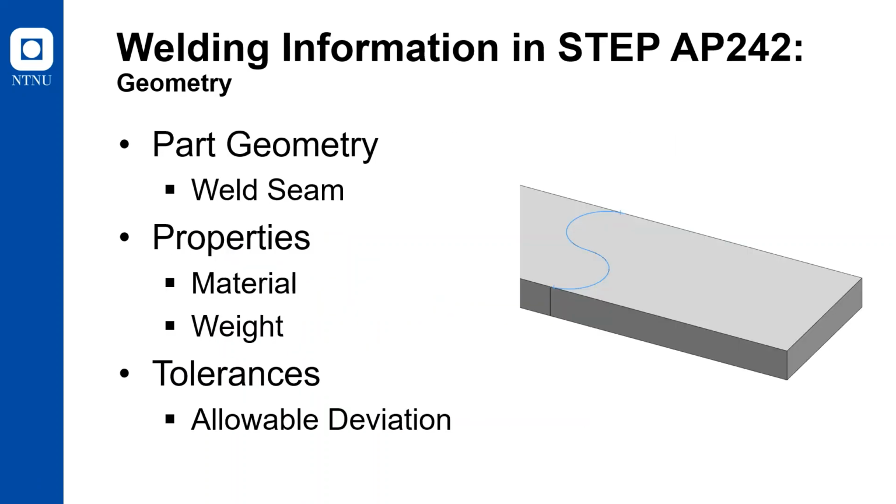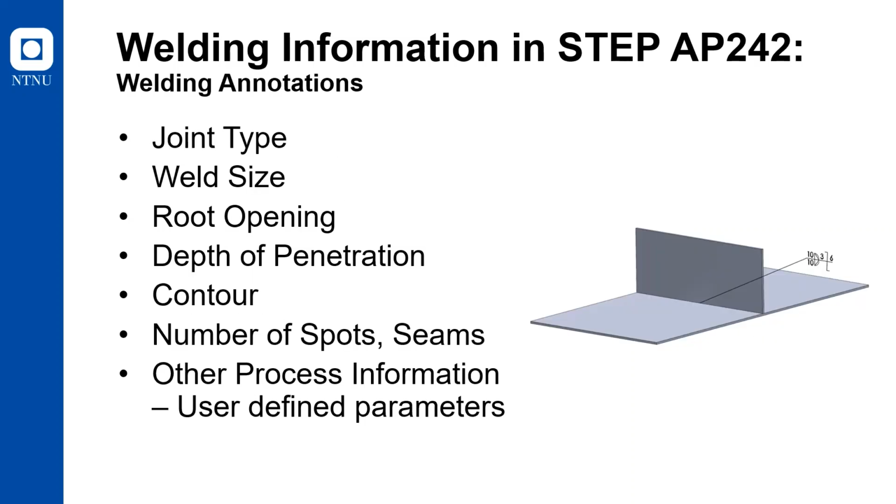The geometric information is also readily available in the STEP files. From the part geometry, we can extract the weld seam, and the dimensions and tolerances are added as part of PMI annotations. From these, we can find the location of the weld seam and how much it can deviate from its defined position. This information can be used for control of welding operations in combination with other laser or vision sensors.